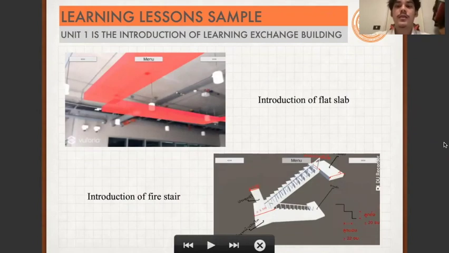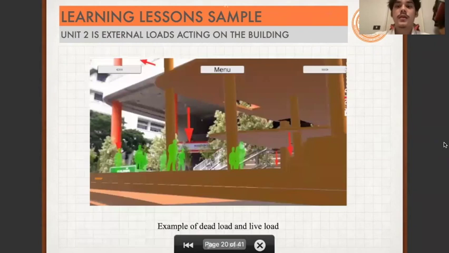The first unit is an introduction of the learning exchange building structure, such as facade, drop panel, and so on. The second unit talks about external load, for example wind load or live load.